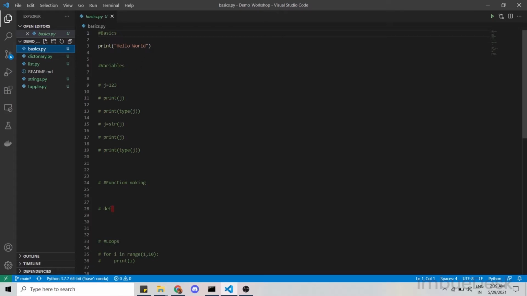Some basics of Python. Okay, so starting off, Python is an interpreted language, so it doesn't compile. Whatever you code will get interpreted one by one.